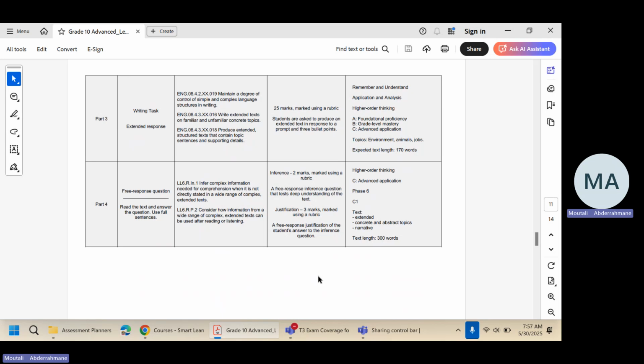That's an extended response. You are given 25 marks for this task. These 25 marks include marks for task response, which means you answer the question, covering all the prompts, all the bullet points in the question. And marks also for vocabulary, which should be relevant and words should be used correctly. You'll also be given marks for grammar, spelling, punctuation, and coherence and cohesion of the essay.